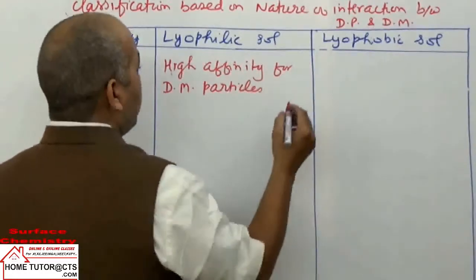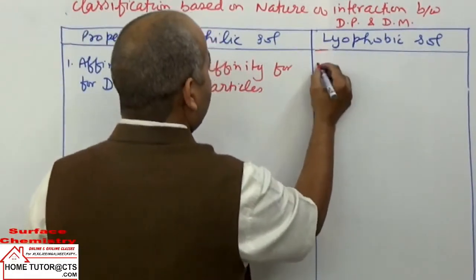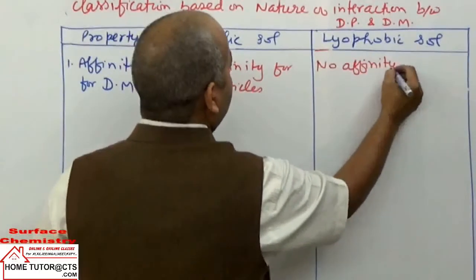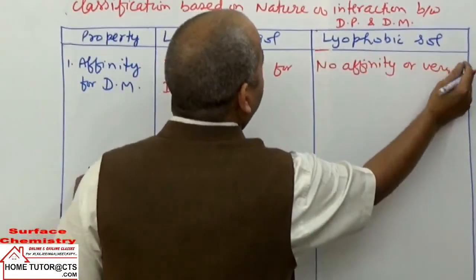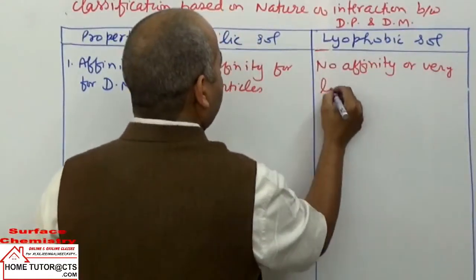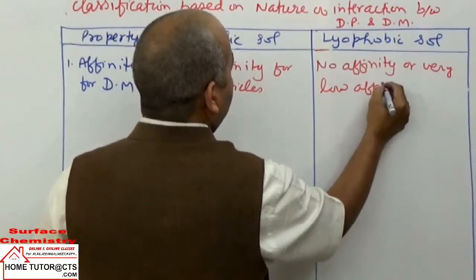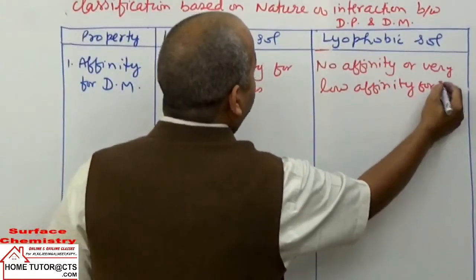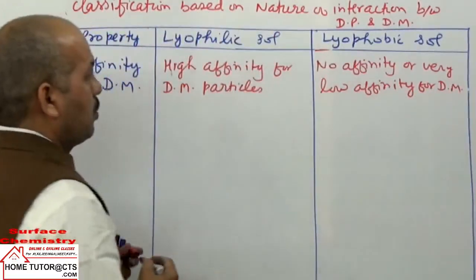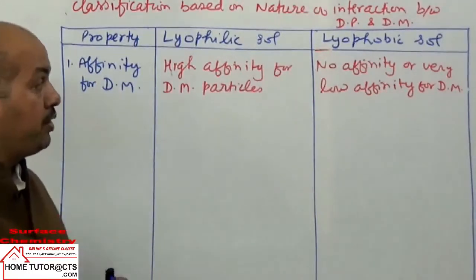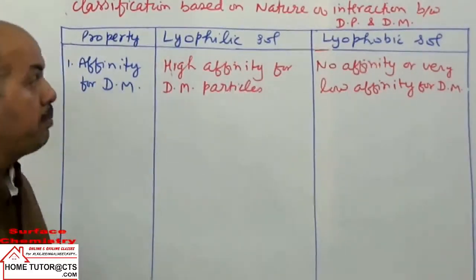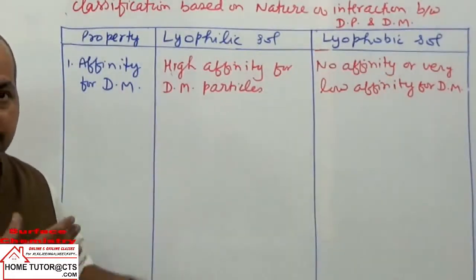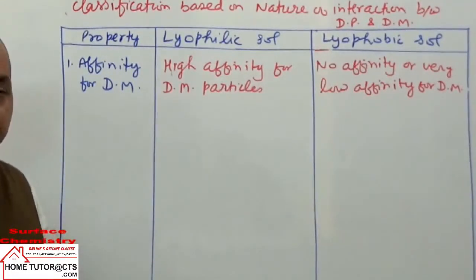और यहाँ पर क्या होता है? They have low affinity or very low affinity for dispersion medium particles by the phase particles. Now this property affects the remaining properties at many points.